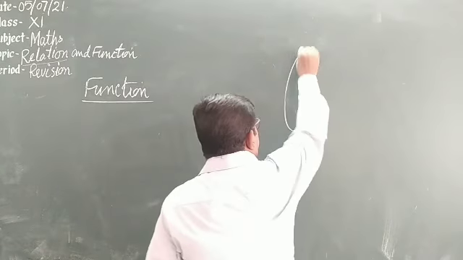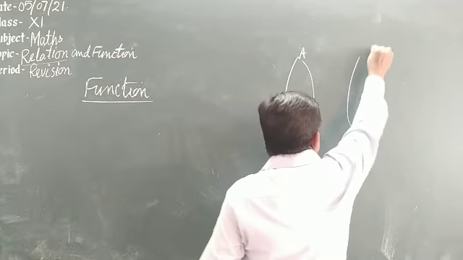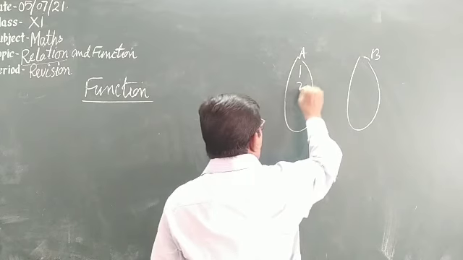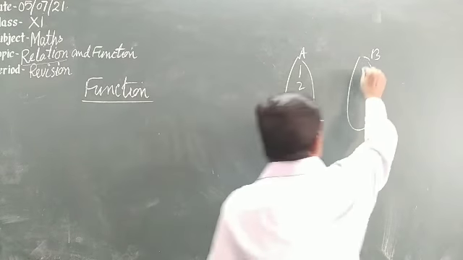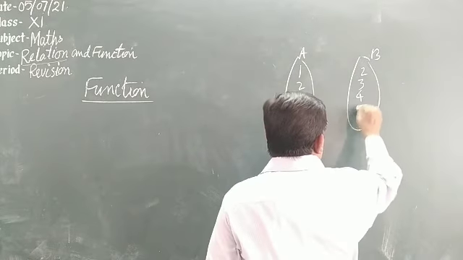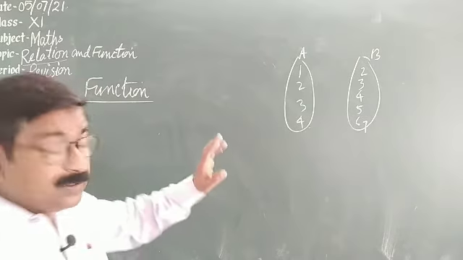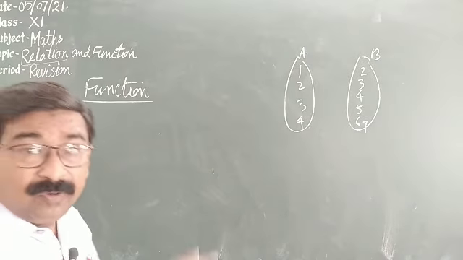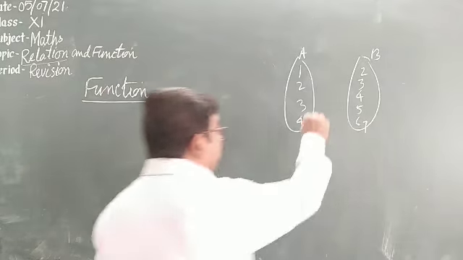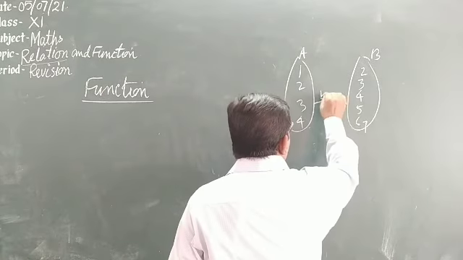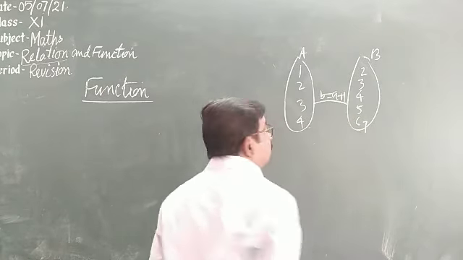Suppose we have a set A and a set B. Here 1, 2, 3, 4, and here we have 2, 3, 4, 5, 6, 7. The condition is the same relation: the second element is one more than the first, like I am writing here, b is equal to a plus 1.